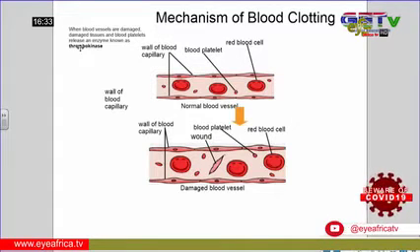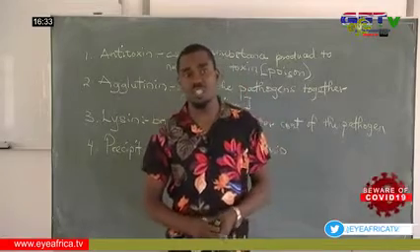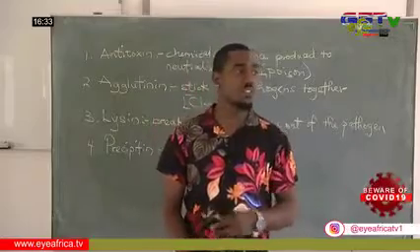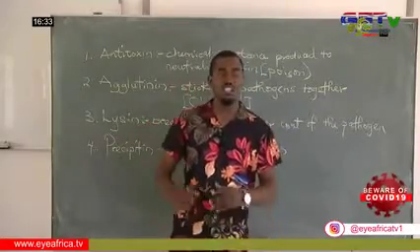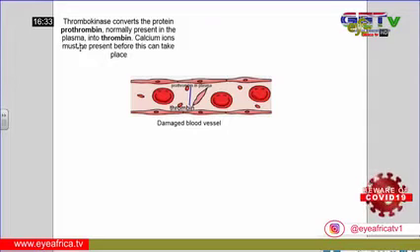What happens is that when our body is cut open and we have blood being exposed, on exposure to air, the thrombocytes will break up. When the thrombocyte breaks up, it releases an enzyme, which you know as thrombokinase, or we also refer to it as thromboplastin. What the thromboplastin does is that it converts a plasma protein in the blood, which we call prothrombin, into what we know as thrombin, in the presence of calcium ion in the blood.